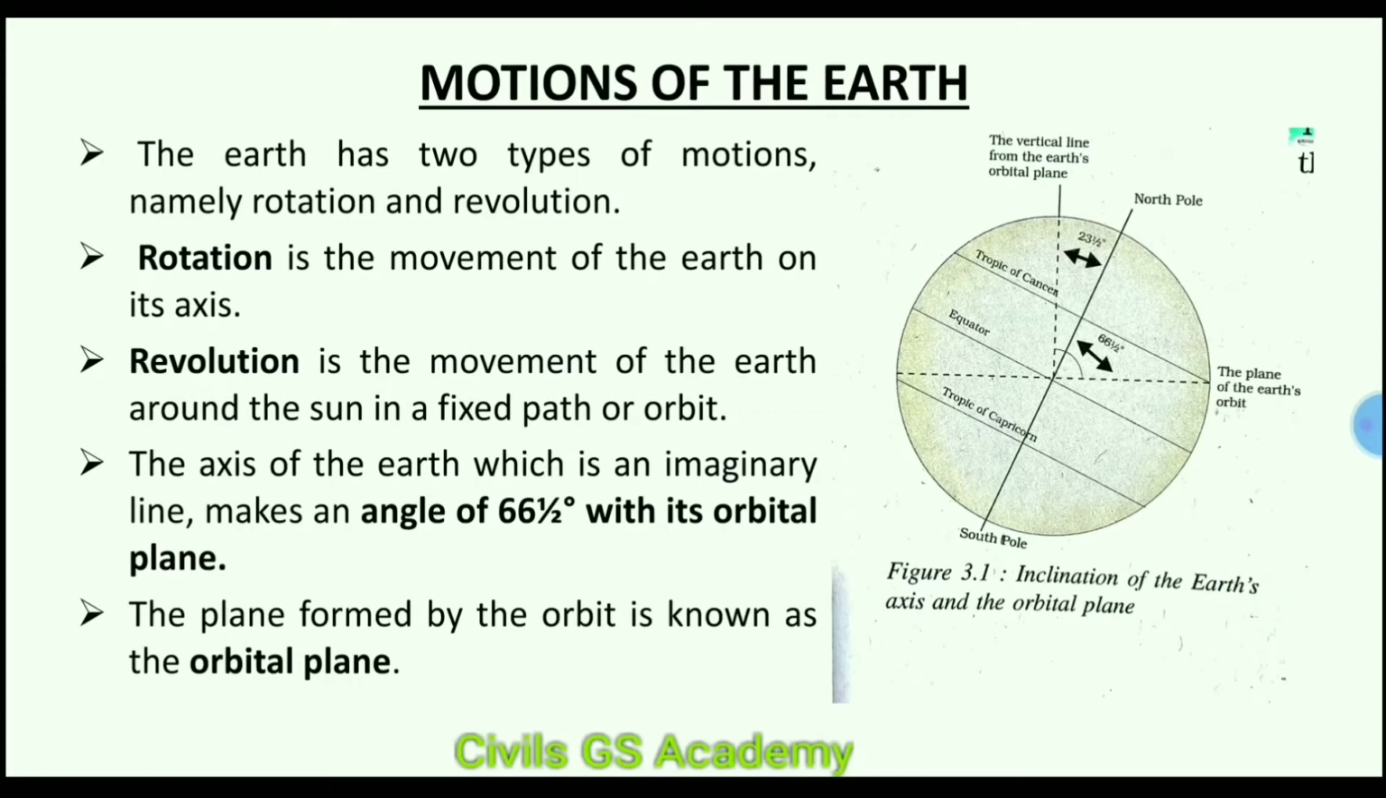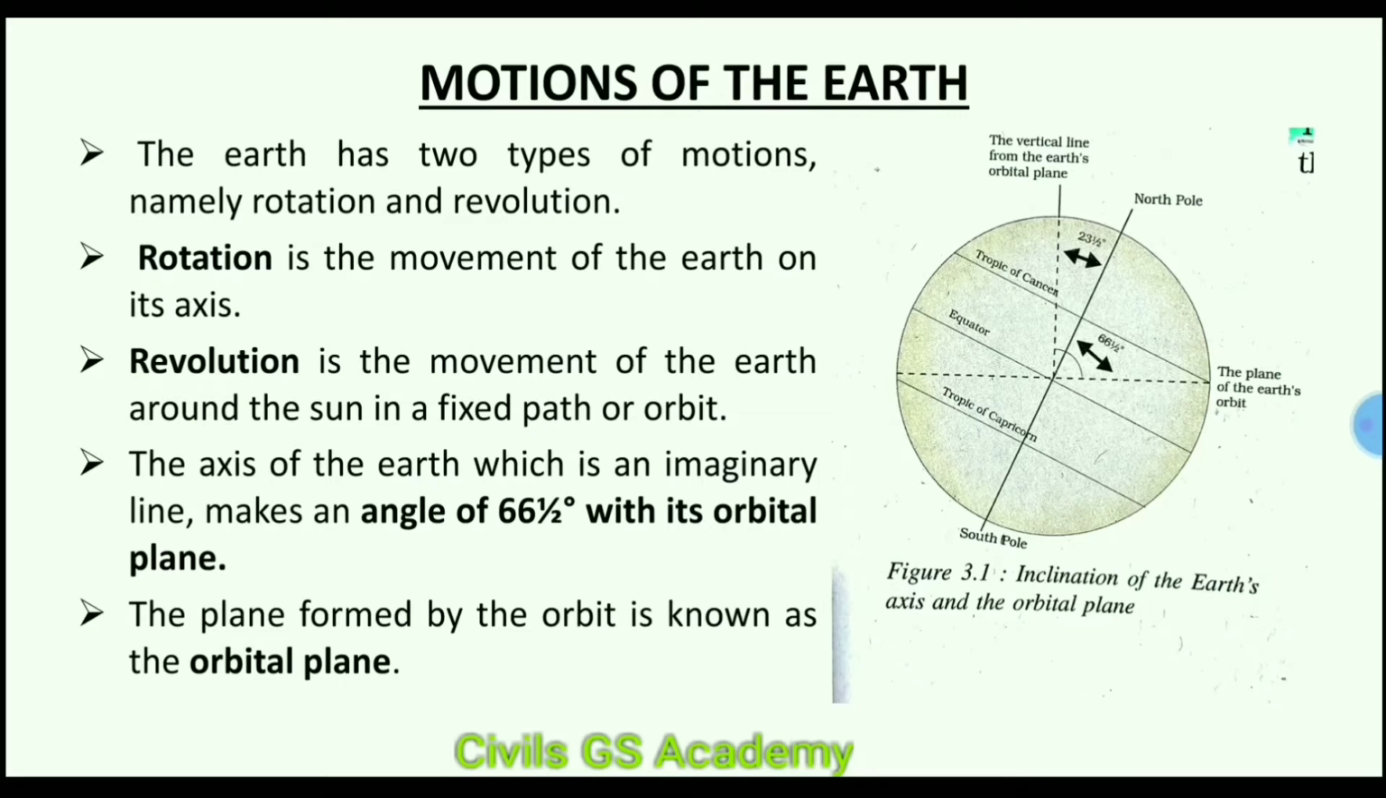As all of you know, the earth has two types of motions. First is rotation. It is the movement of the earth on its axis. And second is revolution. Revolution is the movement of the earth around the sun in a fixed path or orbit.